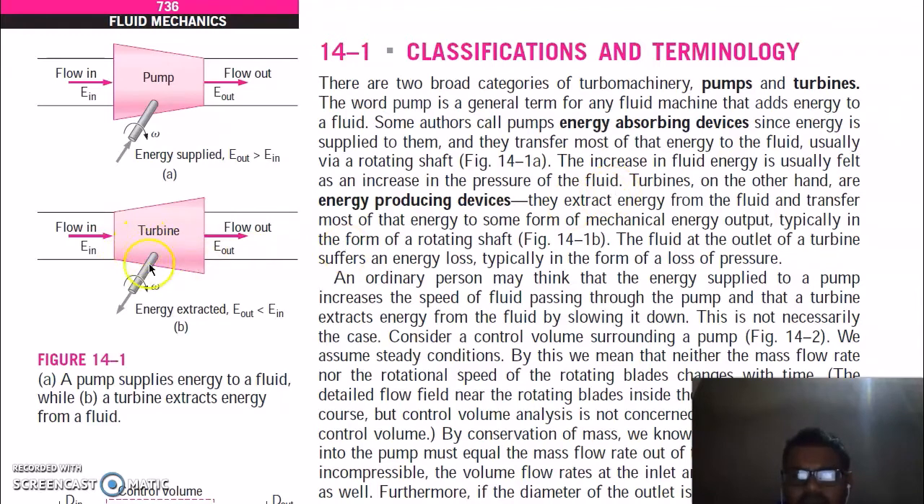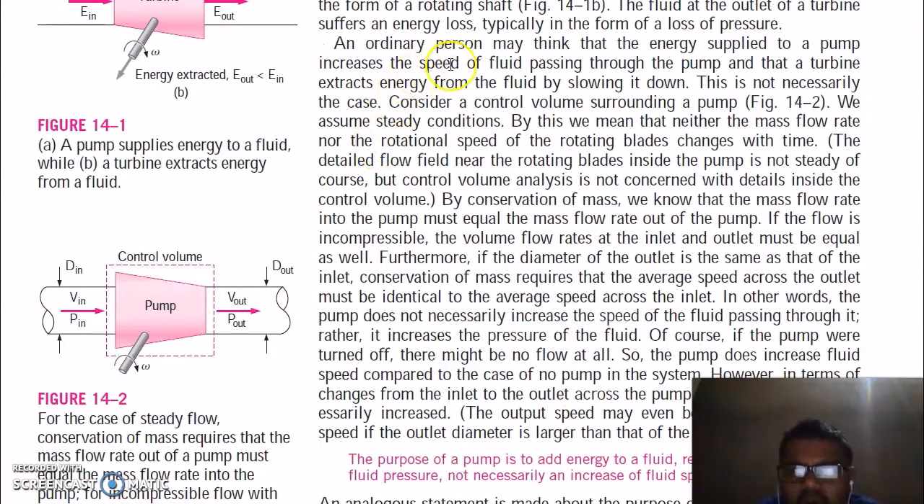Turbines, on the other hand, are energy producing devices. They extract energy from the fluid and transfer most of the energy to some form of mechanical output. Normally we think that energy supplied to a pump increases the speed of the fluid passing through the pump and that a turbine extracts energy from the fluid by slowing it down. But this is not necessarily the case.